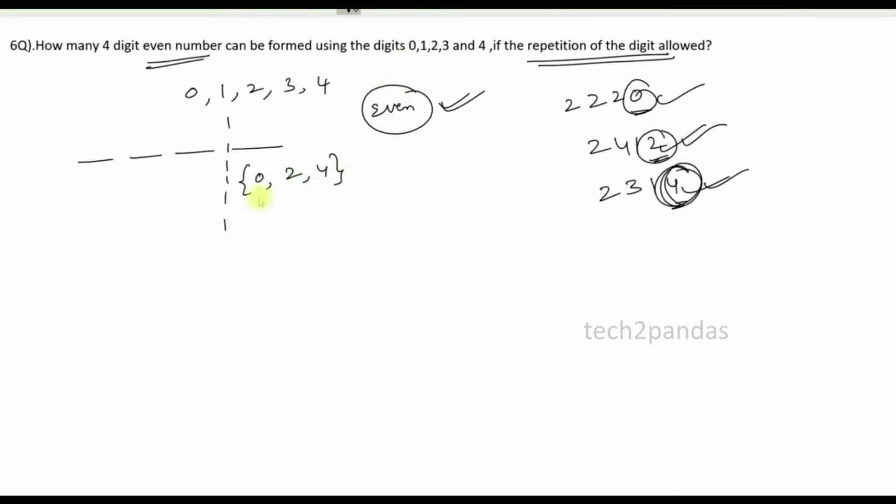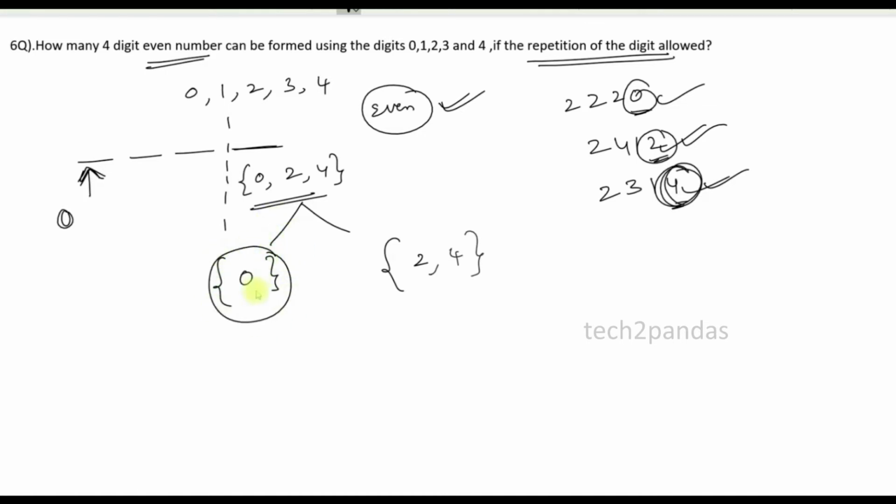And remember, whenever you want to form a unit digit, try to divide this into 2 cases. 0 is one set, and 2 and 4 are another set. Why do we need to divide into these 2 sets? Because the initial digit we cannot start with 0, right? If you take the unit position as 0 and the starting digit as 0, there will be a coincidence, so we cannot get the appropriate number of ways. So how can we handle this kind of scenario? First try to divide the unit position: 0 as one case and 2 and 4 as another case. Let's see.